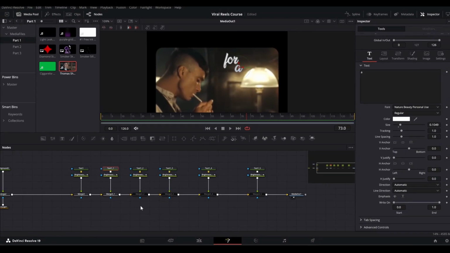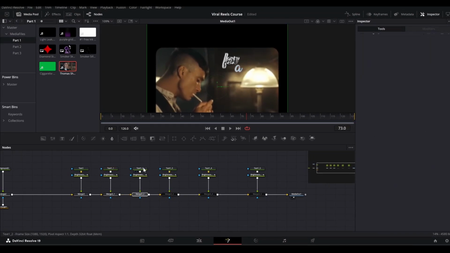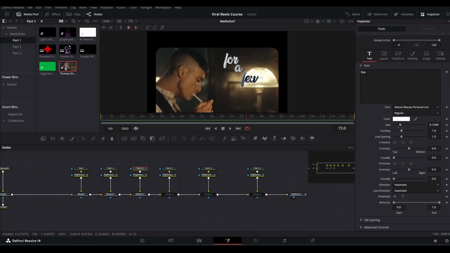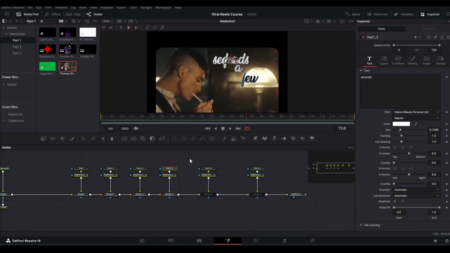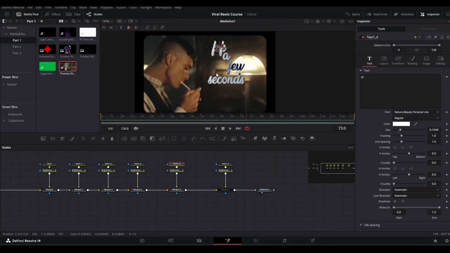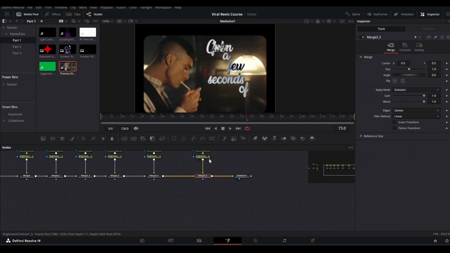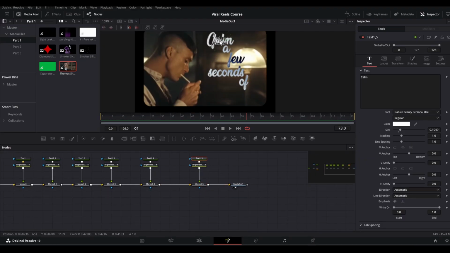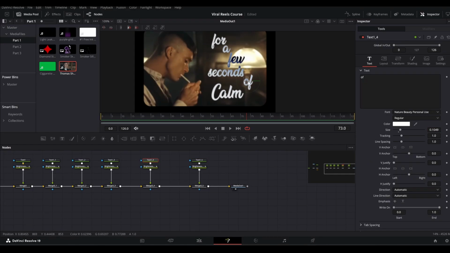place it here. Now enable this one, bring it here, enable this one, then bring this maybe here, I don't know, maybe this one here, and then enable this one and bring it here, and then enable finally this one and go to the text and bring it down here, and we can scale this one up a little more, and maybe this one goes somewhere out here and like so.